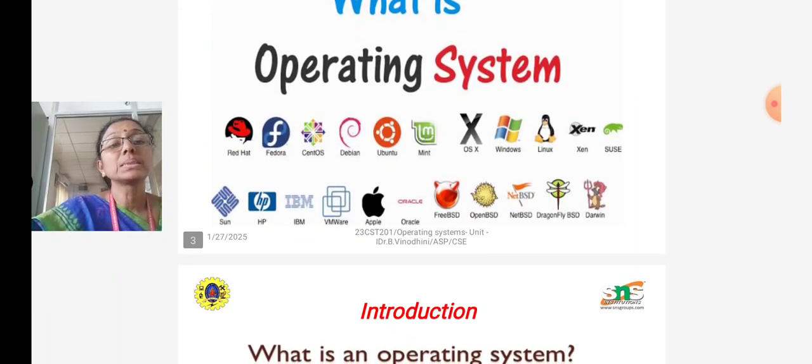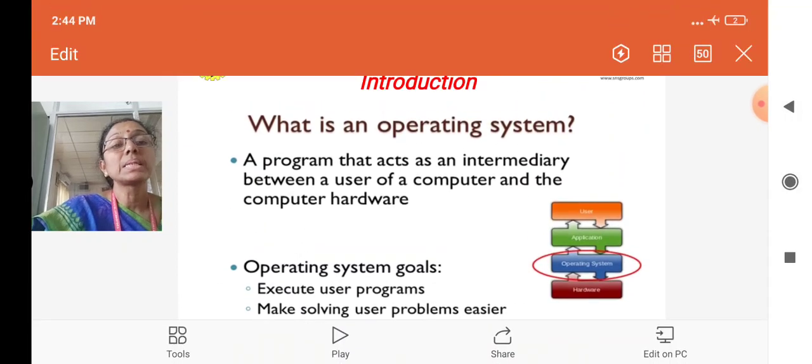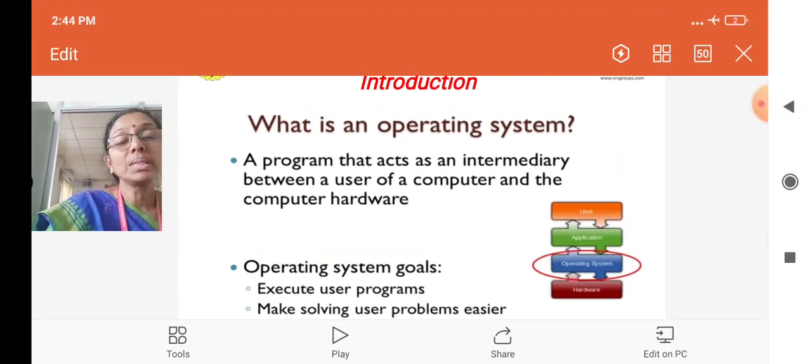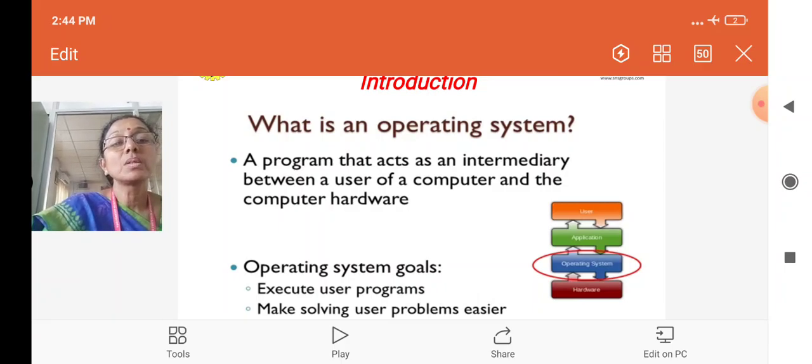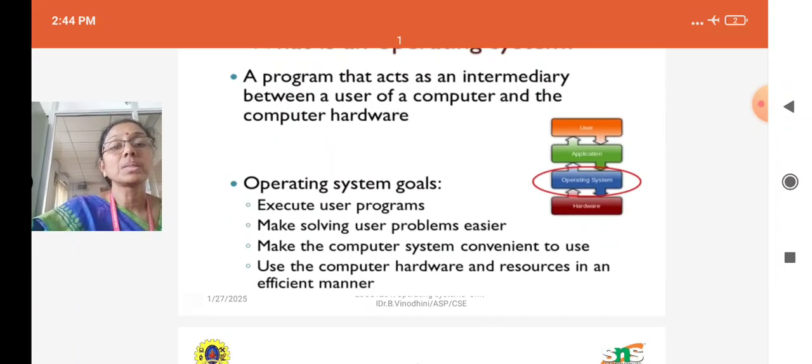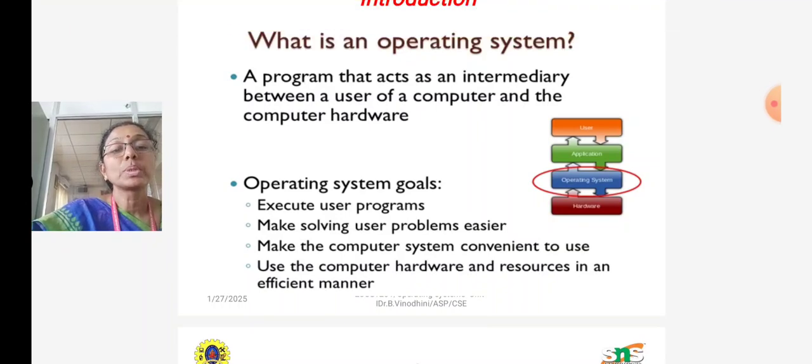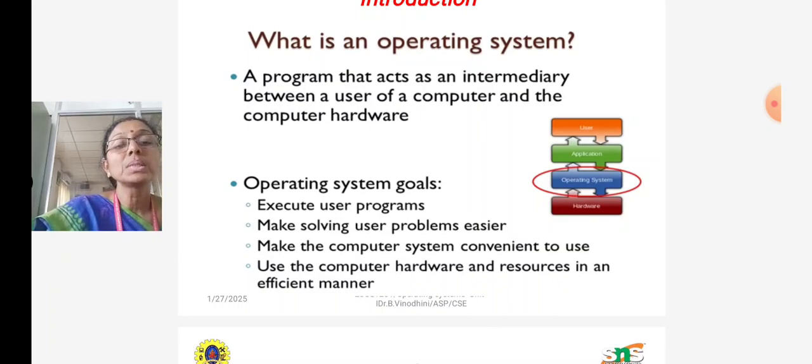So what does an operating system mean? The operating system is nothing but an intermediary between the user of a computer and the computer hardware. The main goals of an operating system are to execute user programs, solve problems more easily, make the computer system convenient to use, and also use the computer hardware and resources in an efficient manner. So these are the main goals of an operating system.